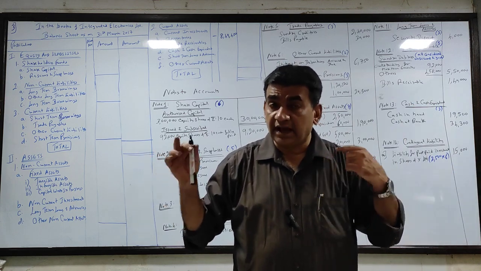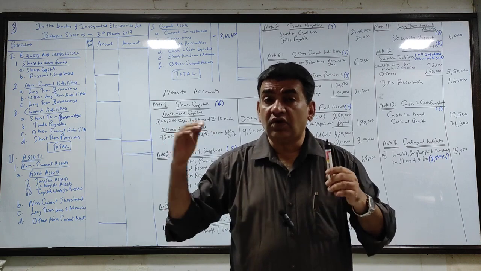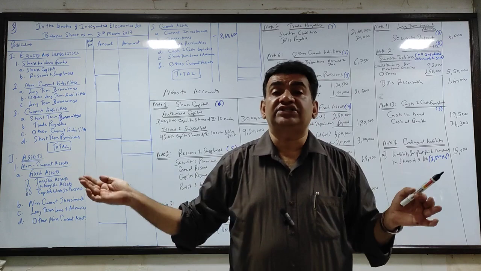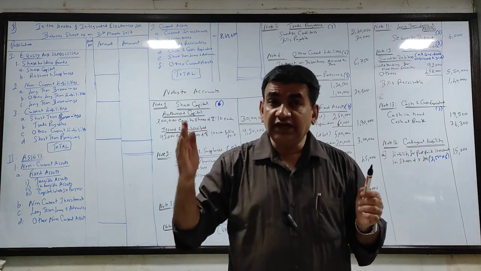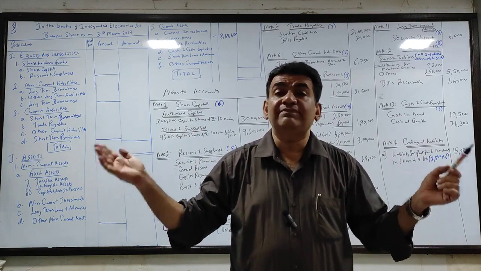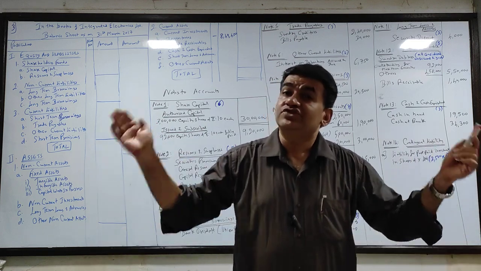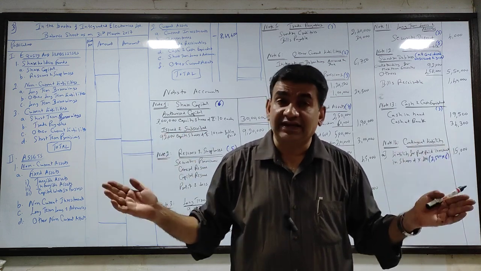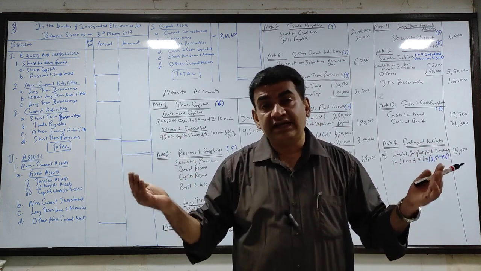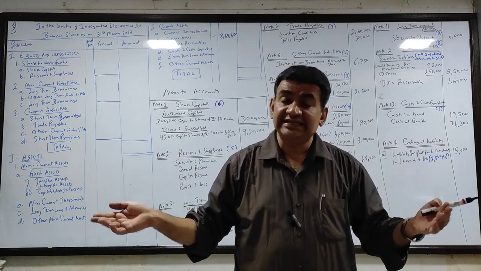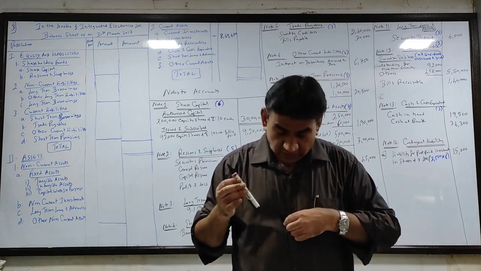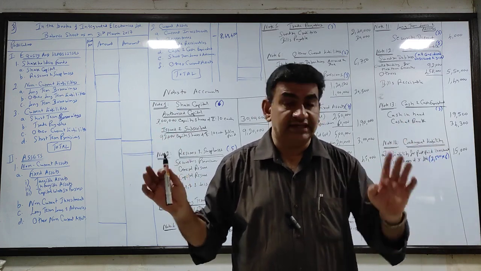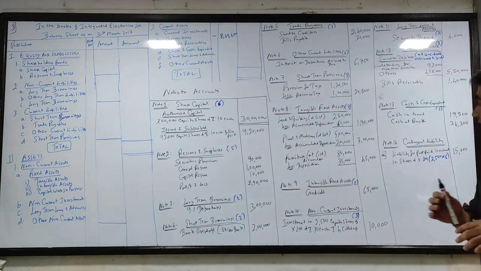So ये amount, whether I have to pay or not to pay, I'll come to know only after 3 months, which in this case is after the date of balance sheet. So on the date of balance sheet, I don't know whether मुझे pay करना है कि नहीं करना है. So when I don't know whether I have to pay or not, it becomes a contingent liability. What is contingent liability? A liability which may or may not arise, and it depends upon happening of certain event. So that is my contingent liability. As I told you, it will not be a part of main balance sheet.